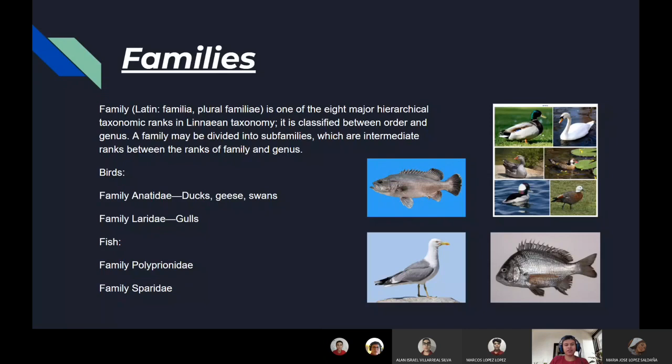The families. The definition of family is one of the 8 major hierarchical taxonomic ranks in linear taxonomy. It is classified between order and genus. A family may be divided into subfamilies, which are intermediate ranks between the ranks of family and genus. For example, in the class of birds, there exists the family Laridae, which are gulls. In the class of fish, there exists the family of